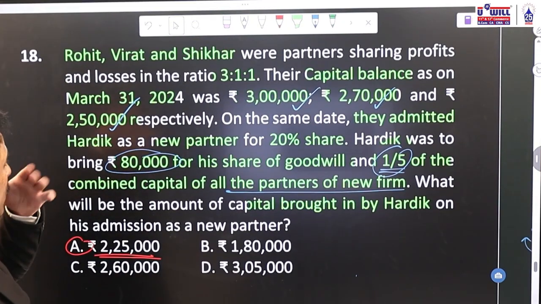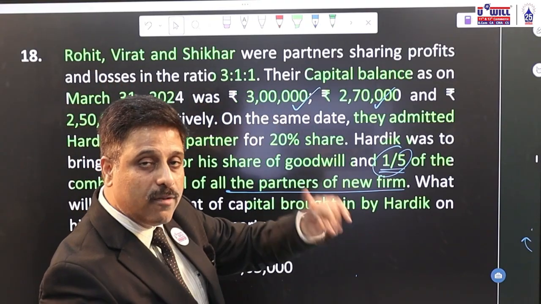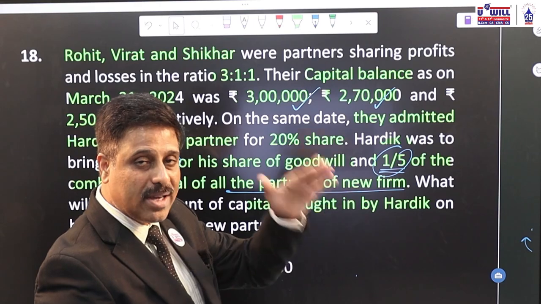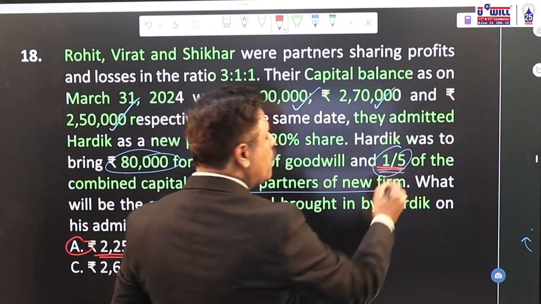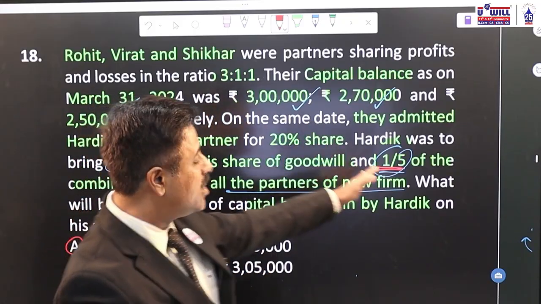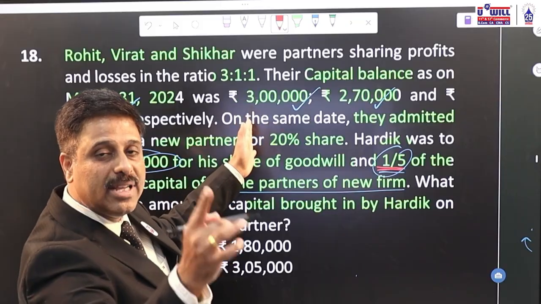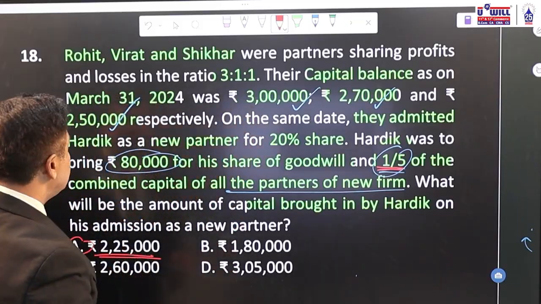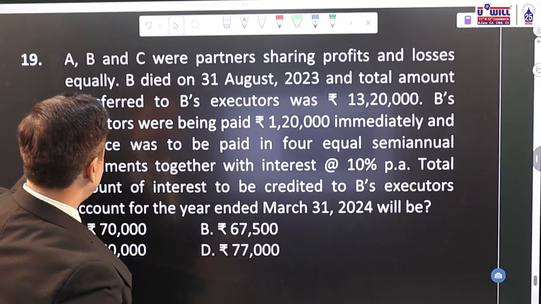Okay, what you have to do? First you find the capital of old partners, including the goodwill the new partner is bringing, because that will also be credited to their account. And then if the new partner brings 1/5, you make an equation and solve it. That is, what is the old partners' ratio after giving this much to the new partner. So if their capital is given to you, what should be the capital of the new partner? This method you always have to use to find the capital of the new partner. Okay. Going to question number 19.